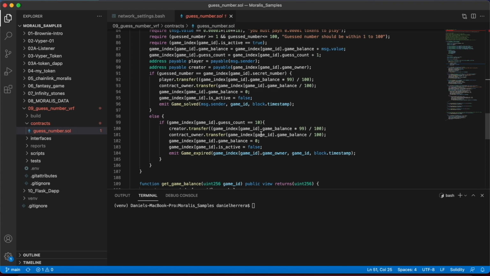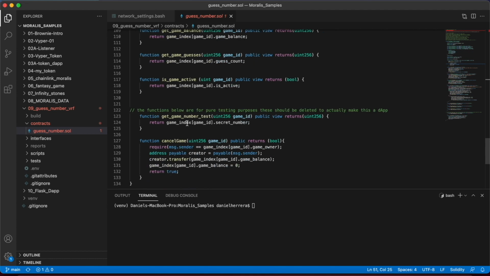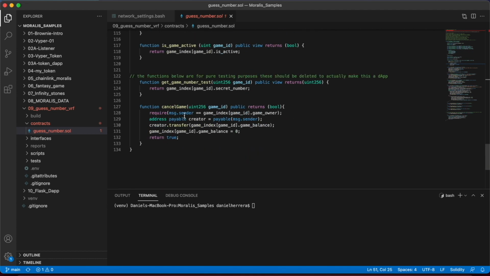10 attempts. We have these getter functions just to get values out of the contract. And part of these getter functions are some backdoor functions that we have created in order to allow us to play with the code and have some way to debug and troubleshoot.